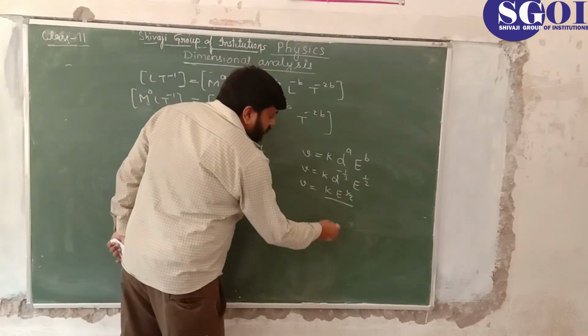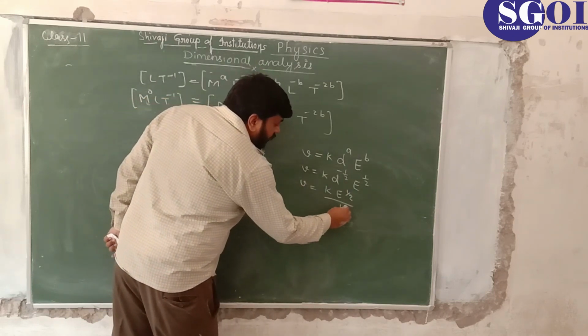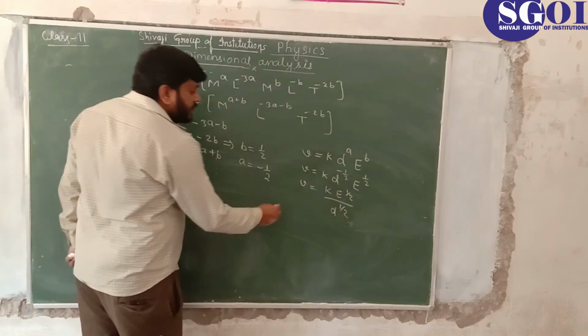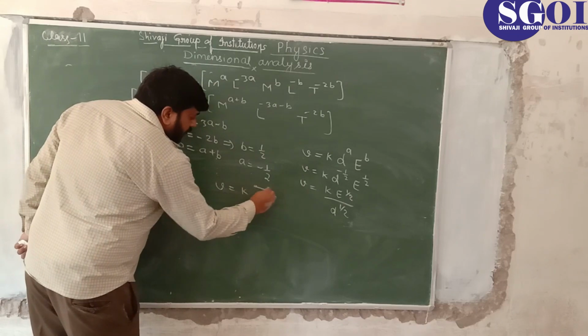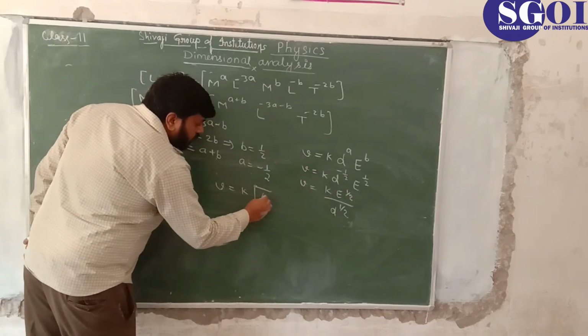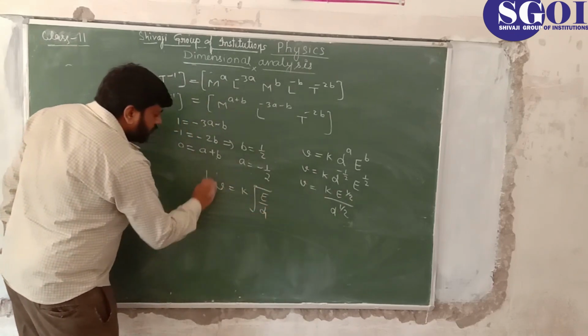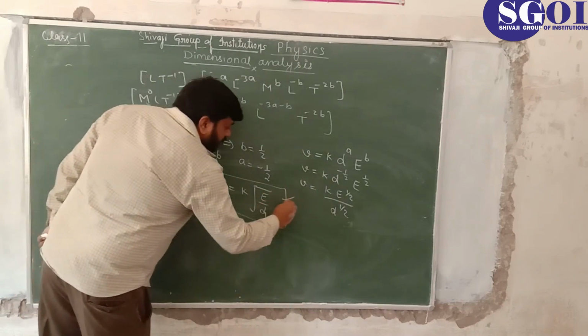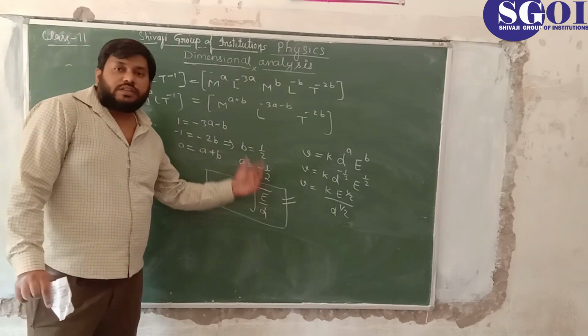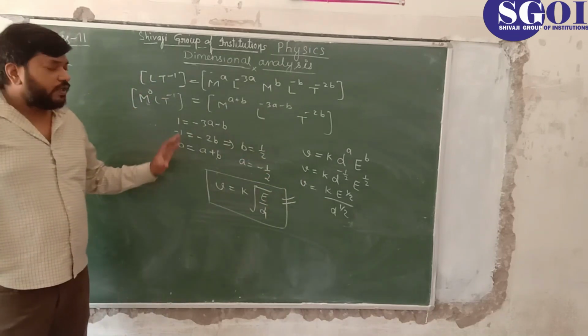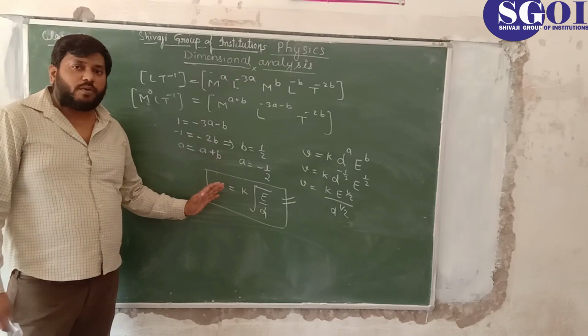Move this term in the denominator, so it will become d to the power 1 by 2. Here both the powers are the same. You can put it here, v equal to k, square root of E upon d. So this is the physical formula for speed of sound. So I think you have cleared this numerical problem.